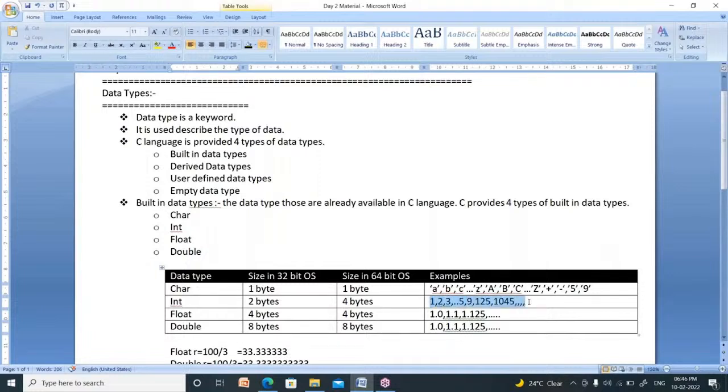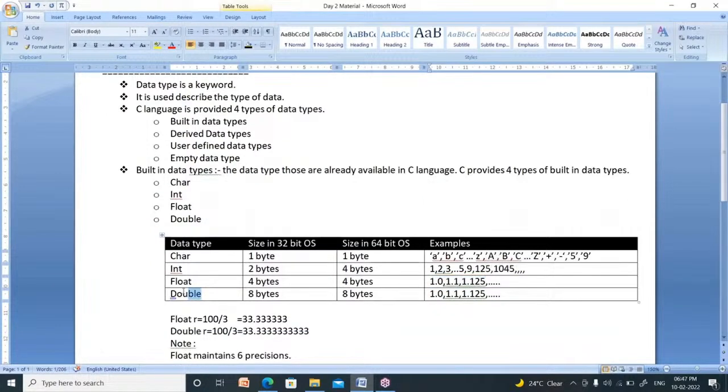Now, integer. Integer in the sense round numbers: 1, 2, 3, 4, 5, 6, 7, 8, 9, 10. All these are integers. Now, what is float? Float is nothing but a decimal number or real number: 1.0, 1.1, 1.125, 1.34, 1.57, 12.37. All these are floating point numbers. What is the meaning of double? Double is also the same: 1.0, 1.1, 1.125, like that.